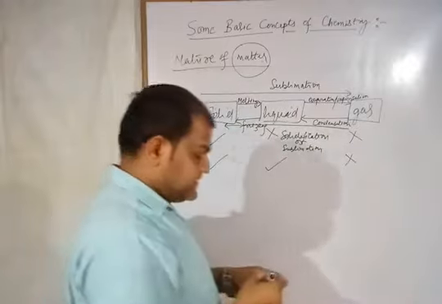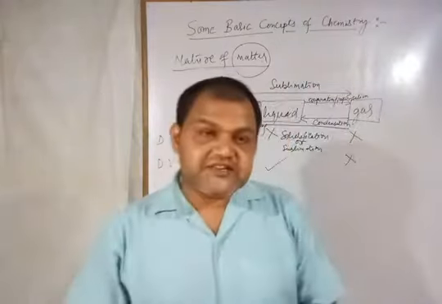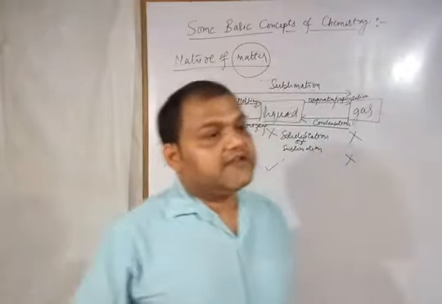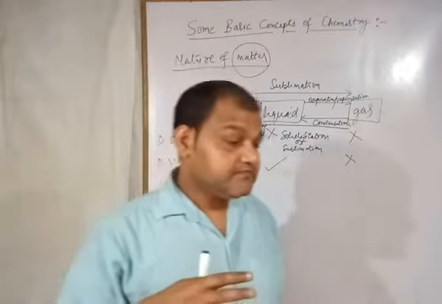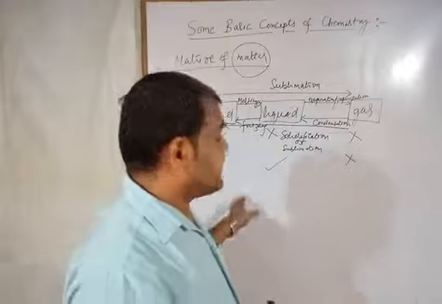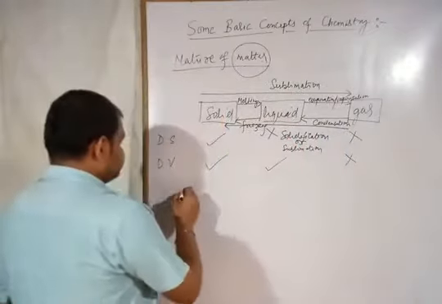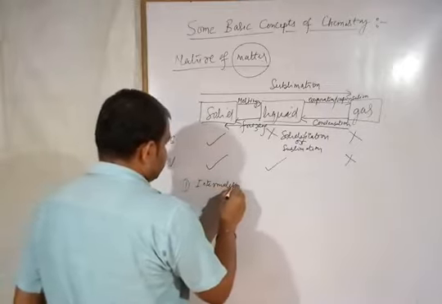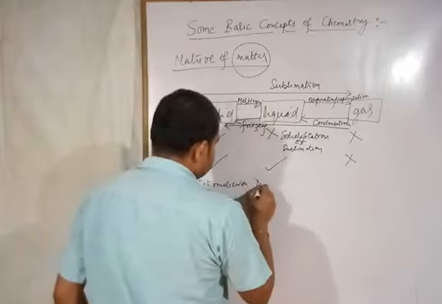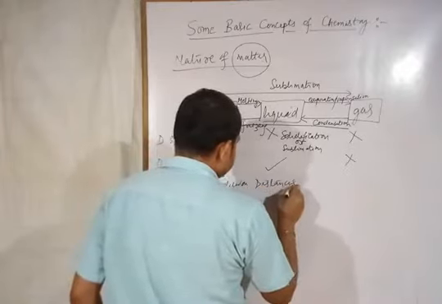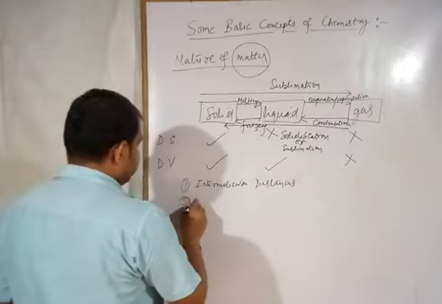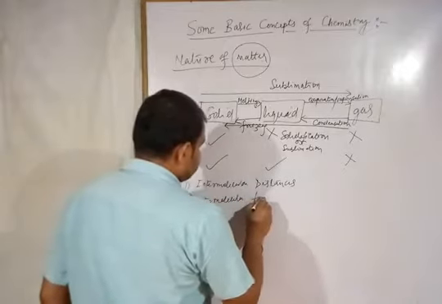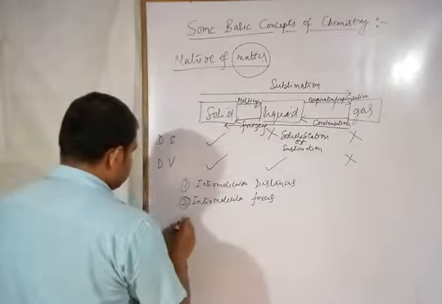Alright. Now the question is how the matter is changing its state. Matter अपना state change कैसे करता है? So there are basically 4 factors on which the state of matter depends. What are those factors? First is the intermolecular distances. Second is the intermolecular forces.